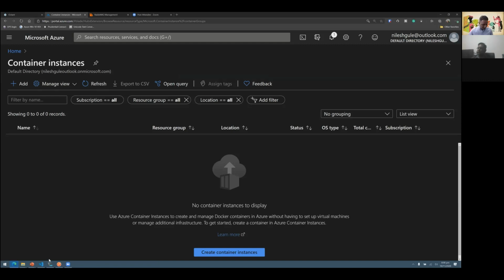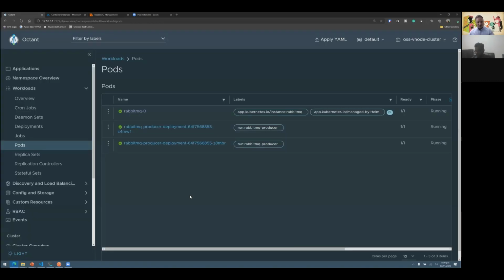I will also go back into the UI. So I use a tool called Octant, which gives me the visibility into the Kubernetes cluster. And here you can see that currently I have only 3 pods running. One is for the RabbitMQ service itself, and the other 2 are for the RabbitMQ producer. So I don't have any consumer running at the moment.